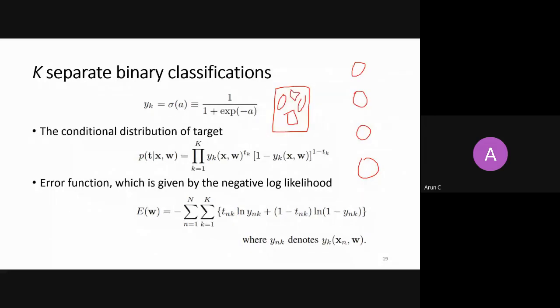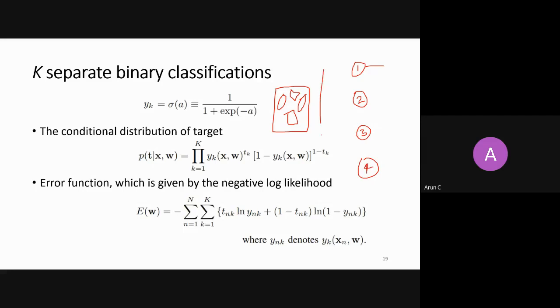I want to know whether all four objects are present or not. If I feed this image and all four objects are present, then the first node classifies object 1, the second node classifies object 2, the third node classifies object 3, and this node classifies object 4.